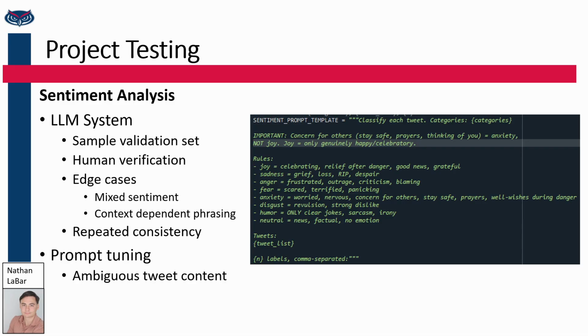We also checked the edge cases, including tweets with mixed sentiment and context-dependent phrasing. We then verified the system behaved consistently across repeated runs and didn't break during input issues such as empty text, links-only tweets, or unusual characters. When the output seemed poor, we documented the patterns, such as sarcasm being misread as always positive, and used those findings to create rules for each sentiment.